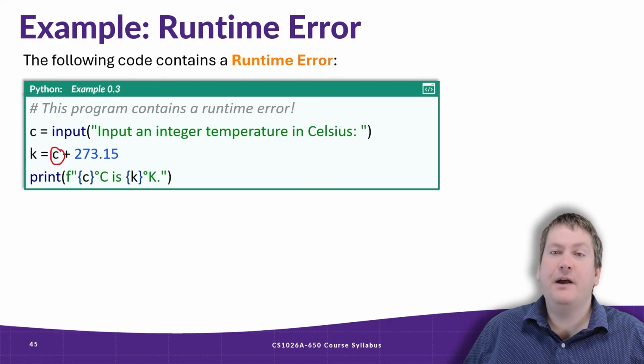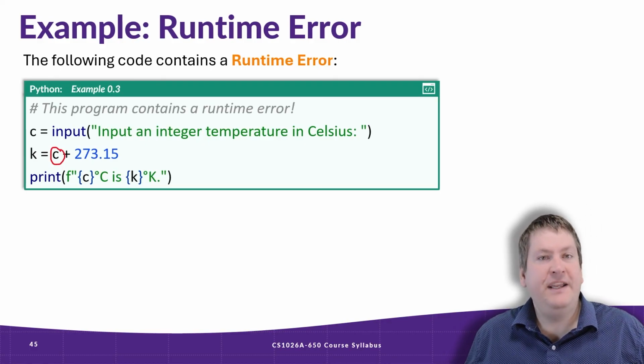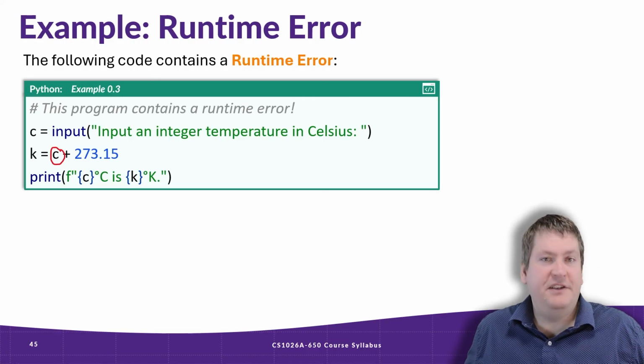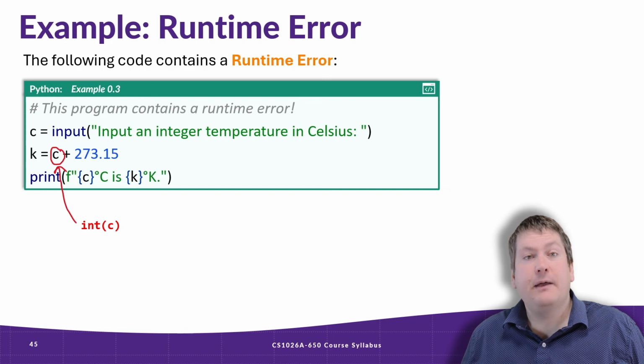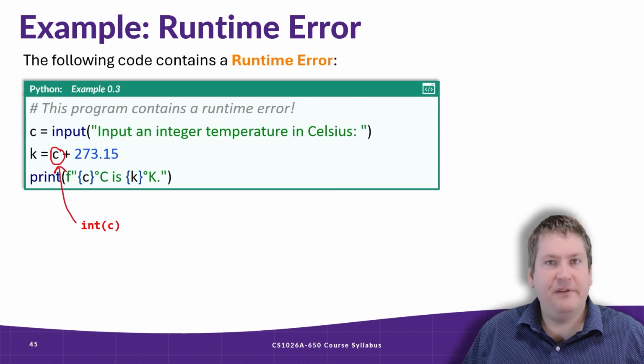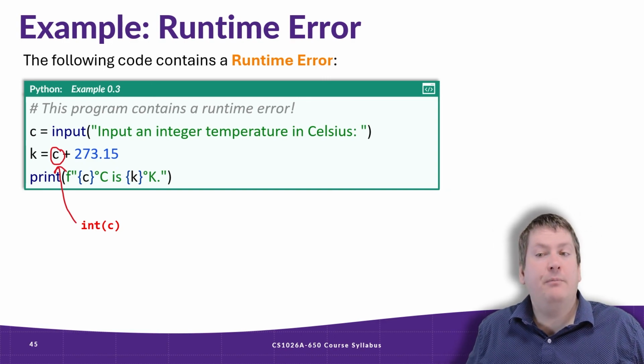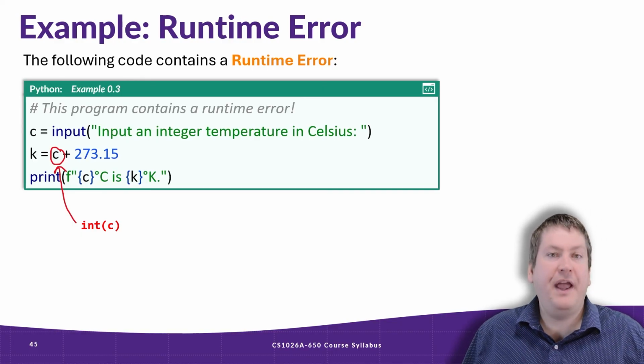So we have to let Python know that this value of c is a number and not text. The way we do that is with the int function. This is something that we're going to talk about more when we talk about types in Python. However, I wanted to bring it up now because this is a very common error students get, especially when they're starting to program with Python.